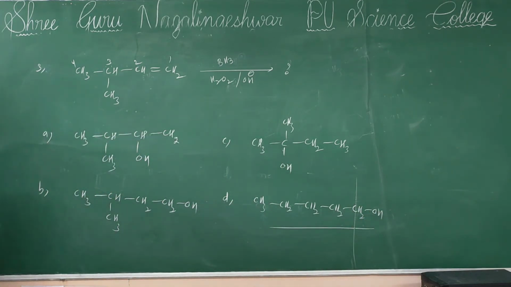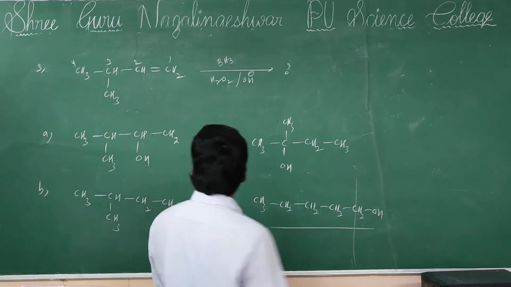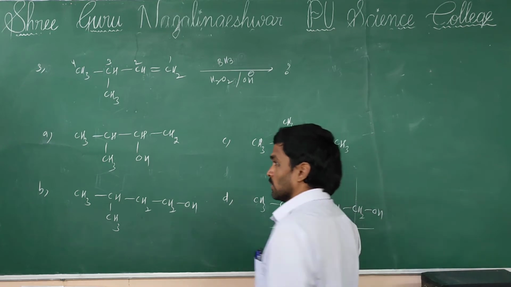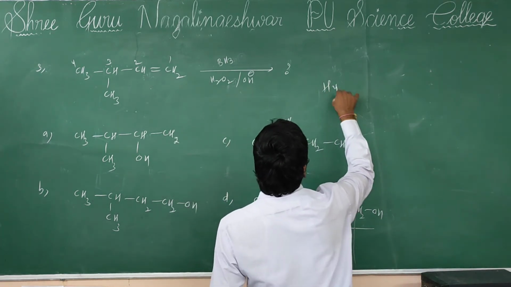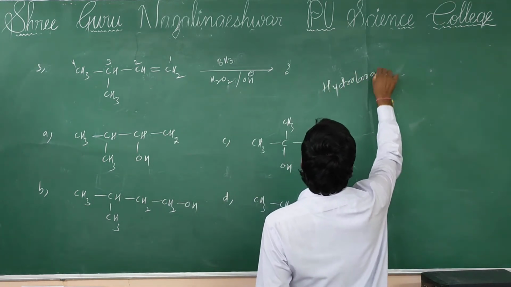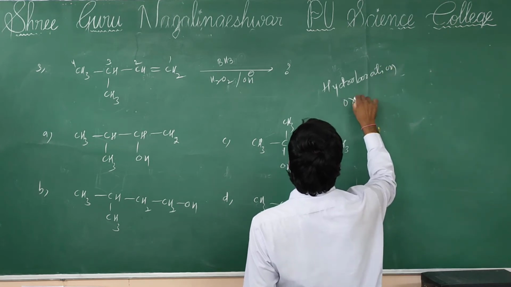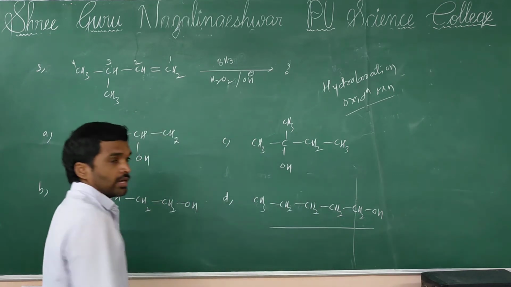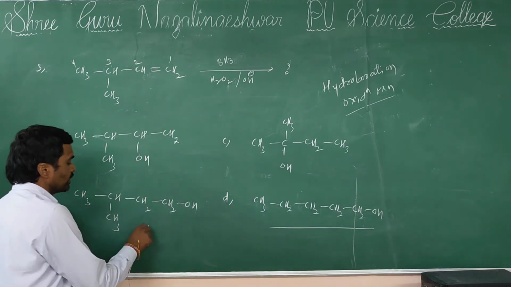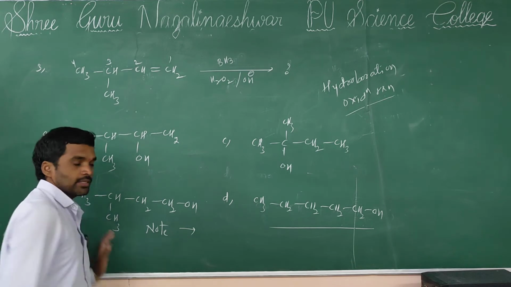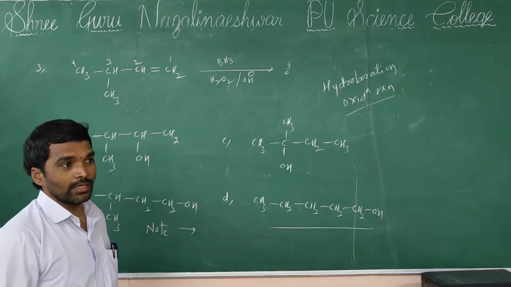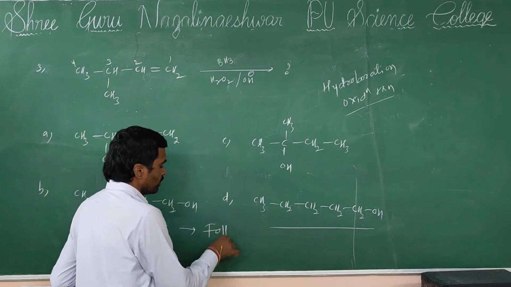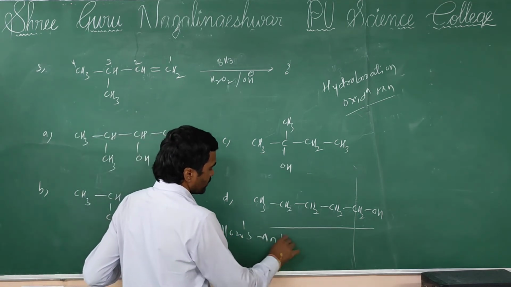So in the given four options, what is the answer? See, this reaction is the best example of the hydroboration oxidation reaction. In the hydroboration oxidation reaction, one important note: in this reaction we can prepare primary alcohol, which means this reaction follows the anti-Markovnikov rule.